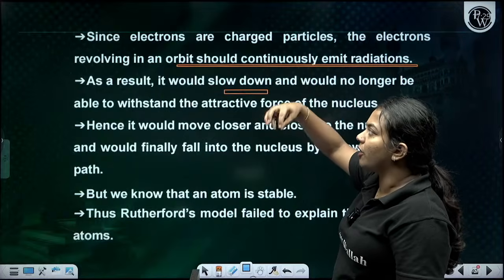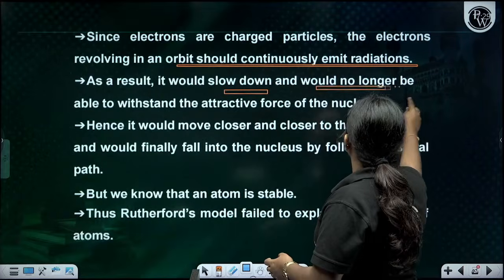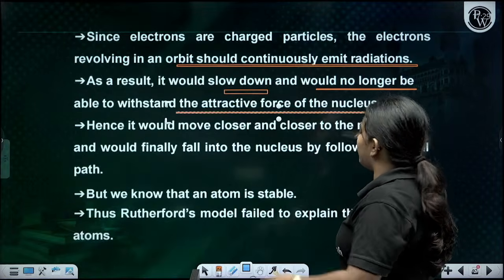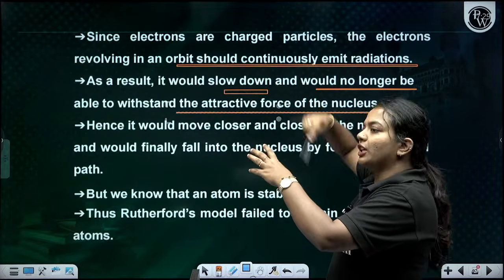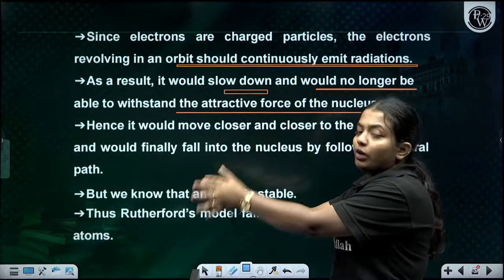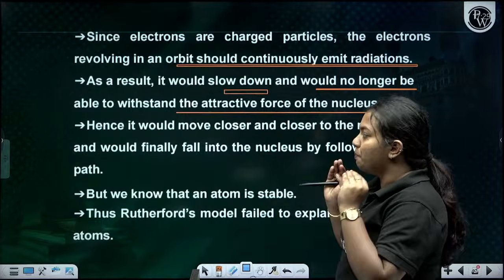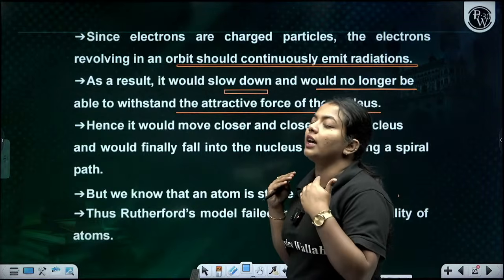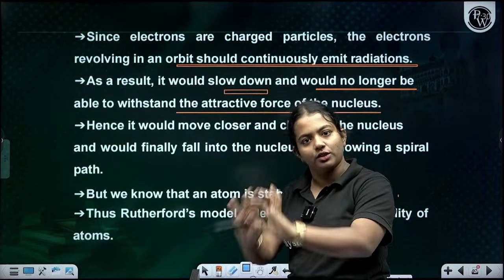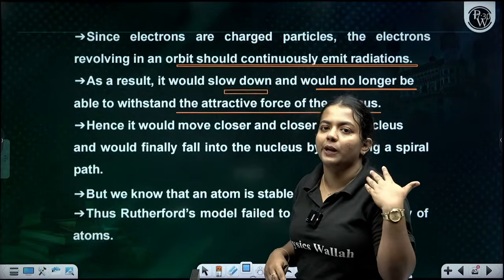As a result, it slows down and would no longer be able to withstand the attractive force of the nucleus. Whenever they rotate, they accelerate and emit radiation, and as a result they collapse into the nucleus. They have to do that. But it's not happening; the electrons stay in their place only. So it was not able to be explained by Rutherford.